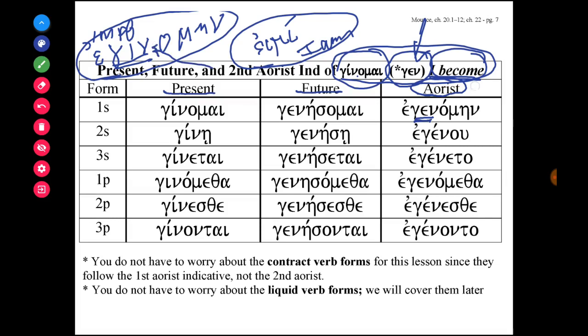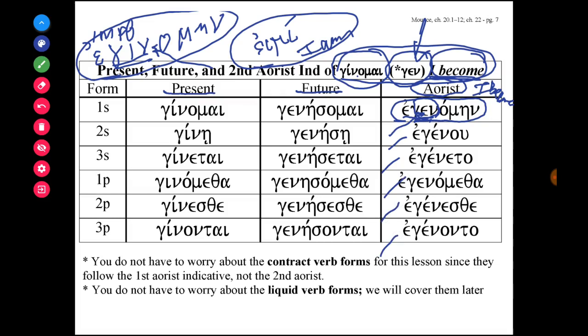To say I became, I say egenomen with an epsilon, with this gen, with an epsilon as the verbal root as my stem. So the forms for I became, you became, he, she, it became, etc. is egenomen, egenou, egeneto, egenometha, egenesthe, egenonto.